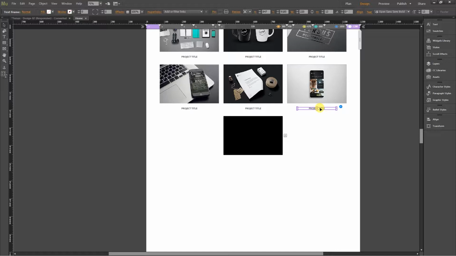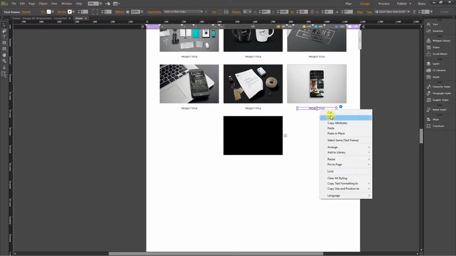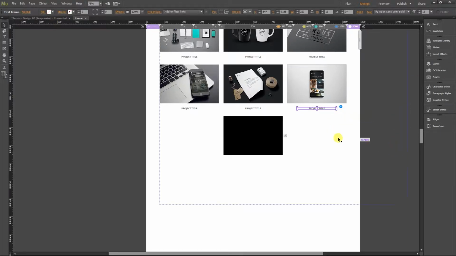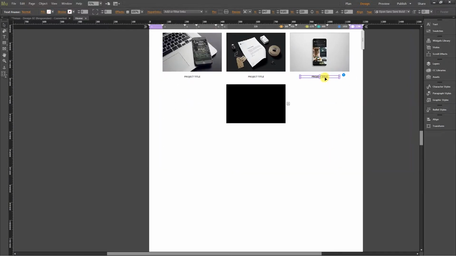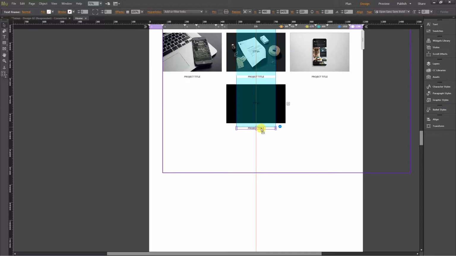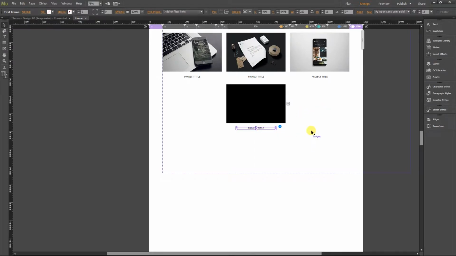Next, copy this title text frame here, copy, and make sure that you are currently inside the selection panel. Right click and paste in place. So remember that you have two text frames here, so drag it down, make sure that you are still inside this selection panel container, and release the mouse button.